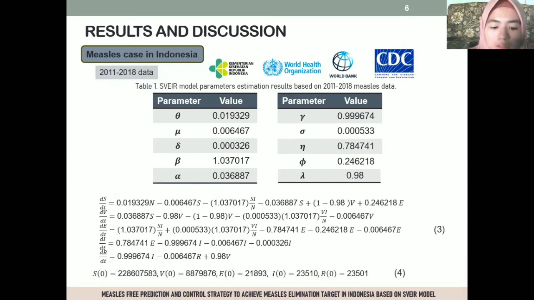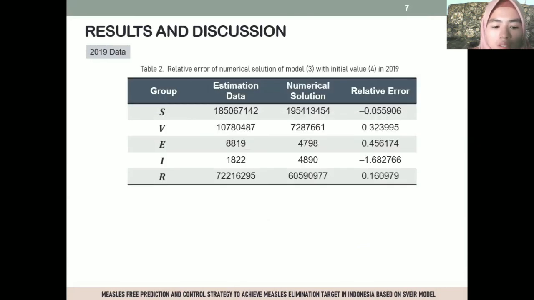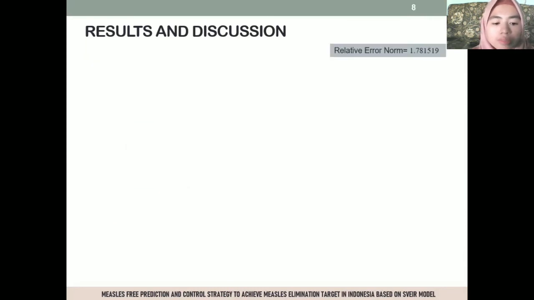The solution was determined numerically by the fourth-order Runge-Kutta method. The 2019 data were used to measure the accuracy of the SVEIR model in presenting the spread of measles in Indonesia. The numerical solution in 2019 was compared to the estimated number of individuals in each group in 2019. From this, the relative error norm of the numerical solution is 1.781519. With the SVEIR model, which has this relative error norm, the numerical solution for 2011 until 2050 is represented